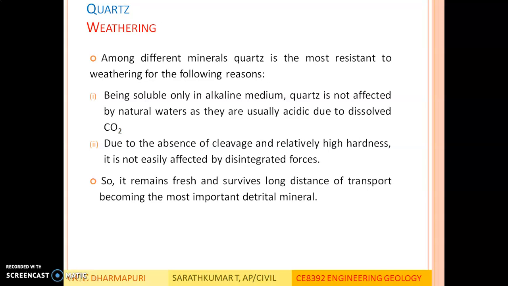So quartz resists well to weathering. Since it is soluble only in alkali medium, it does not dissolve in natural waters because most of the natural waters are acidic in nature. Also, since it does not have any cleavage, does not have any weak plane, and its hardness is relatively high, it is not easily affected by disintegrating forces. So due to these reasons, quartz is well resistant to weathering.